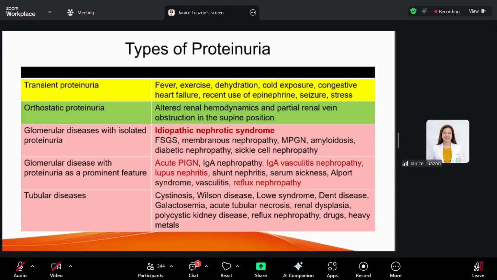Now, fixed proteinuria is defined as a first morning urine sample that is more than 1 plus on dipstick test. Okay, so the most common among these is idiopathic nephrotic syndrome. So fixed proteinuria is because of a kidney disease. So you have to find out if it's idiopathic nephrotic syndrome. Is it associated with multisystemic diseases or tubular diseases?